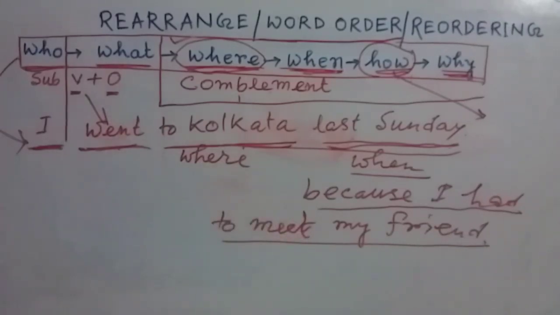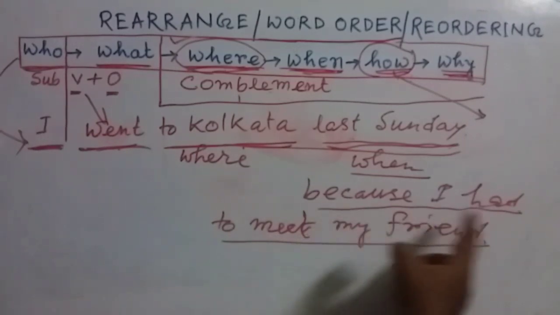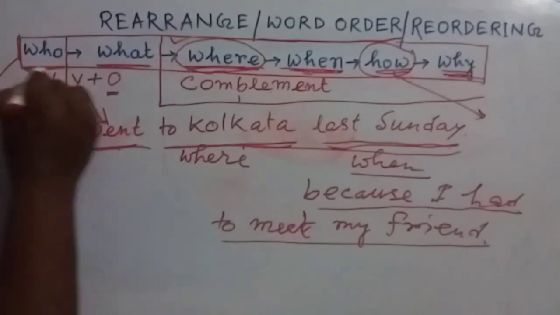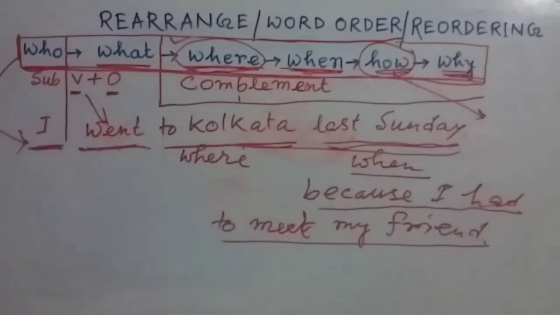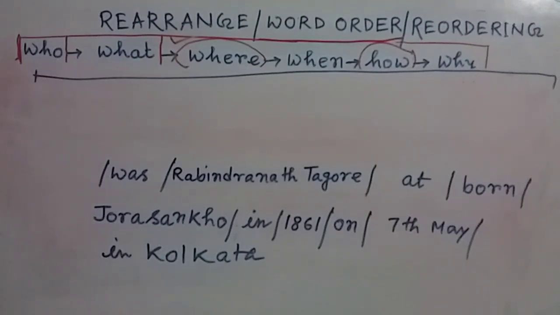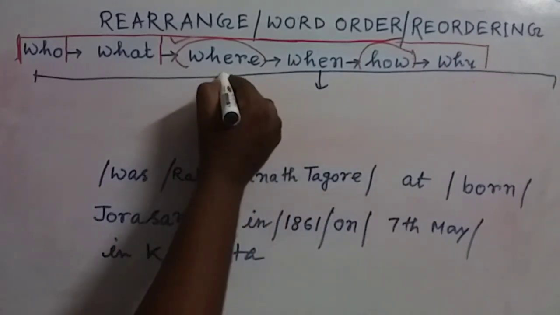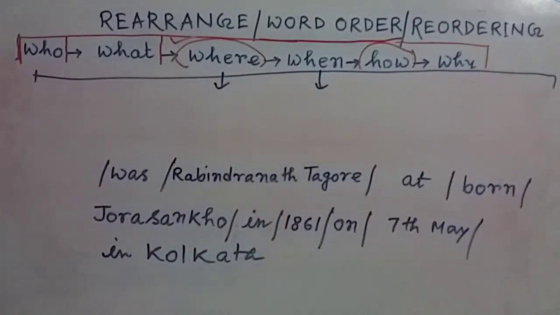I left this part. So I went to Kolkata last Sunday, then directly the reason, because I had to meet my friend. I think, my dear friends, the structure or the sense of a sentence is clear to you. By using this structure only, we can solve all the problems. And my dear friends, one thing we always have to remember, only these two parts, in when and where. In these two parts, you can see there is more than one element.